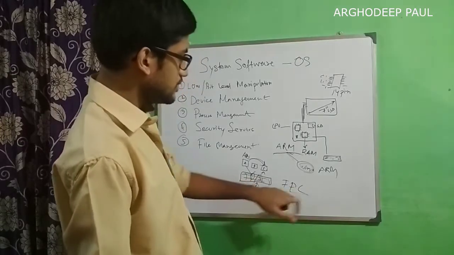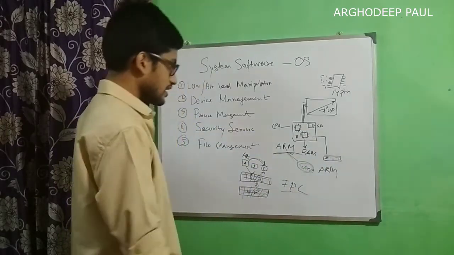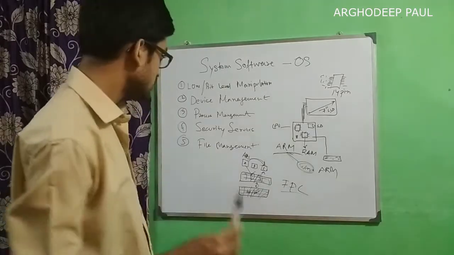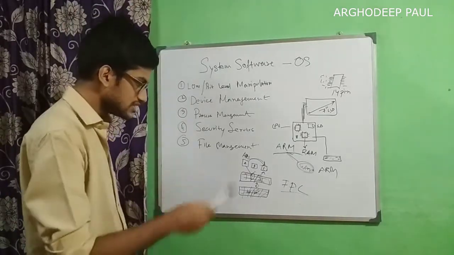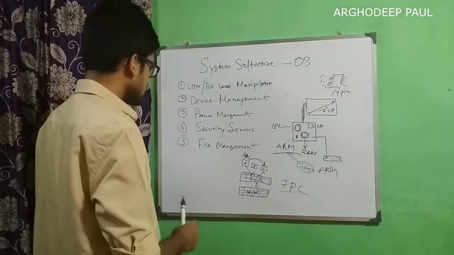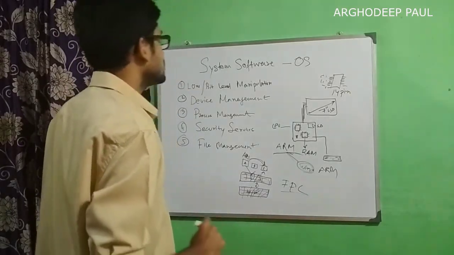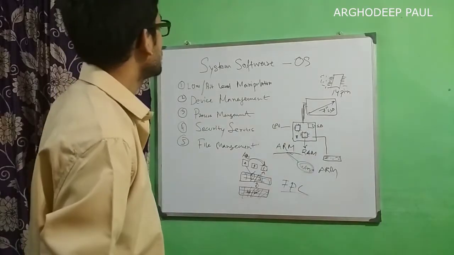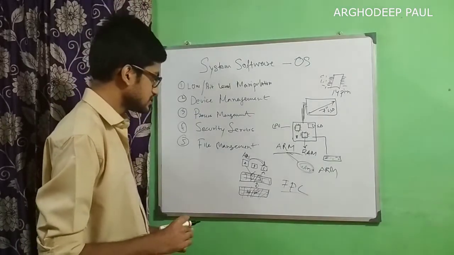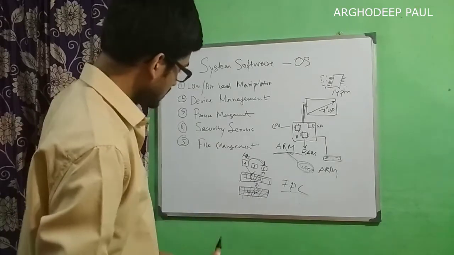This operating system will be installed in the hardware, in its SD card, ARM version of Windows or Ubuntu. Then the operating system will come into action, and the basic responsibilities conducted by the operating system are these 5 points. These are the main responsibilities of an operating system: low or bit level manipulation, device management, process management, and providing security services. Like this, A cannot connect to C, you will have to ask the operating system to connect to B, things like that.